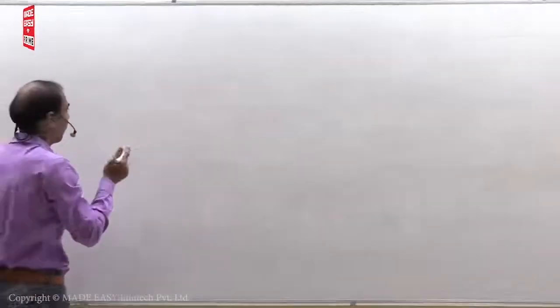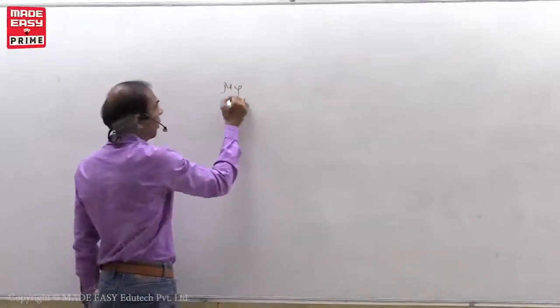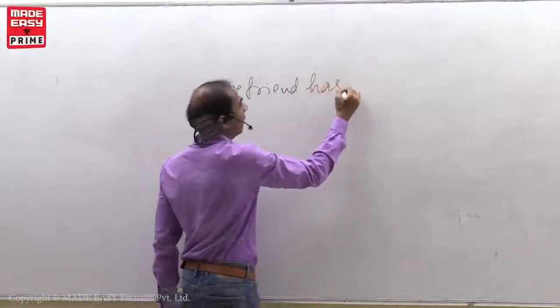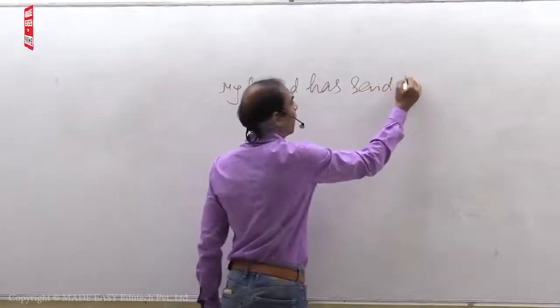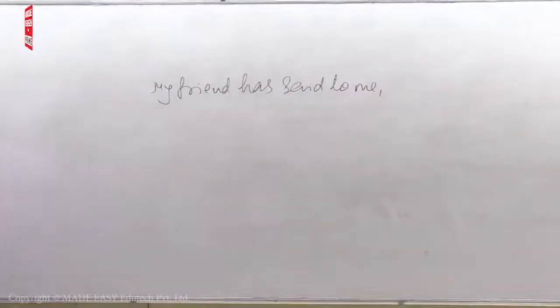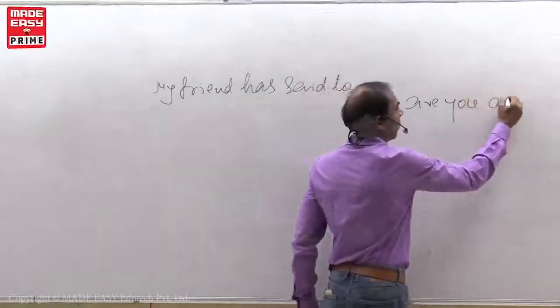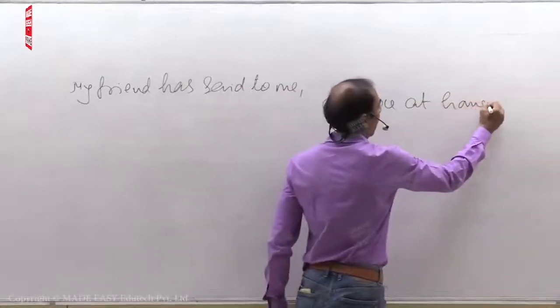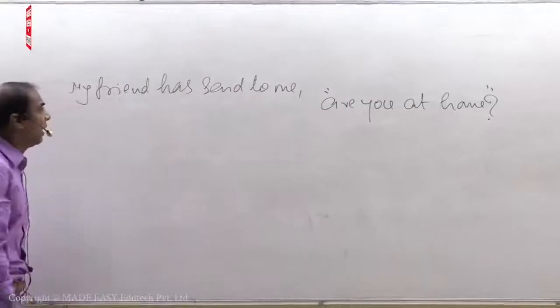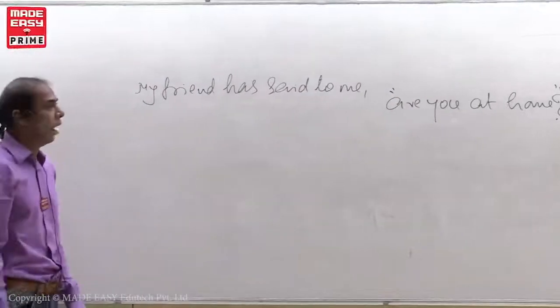See, my friend has said to me, "Are you at home?"